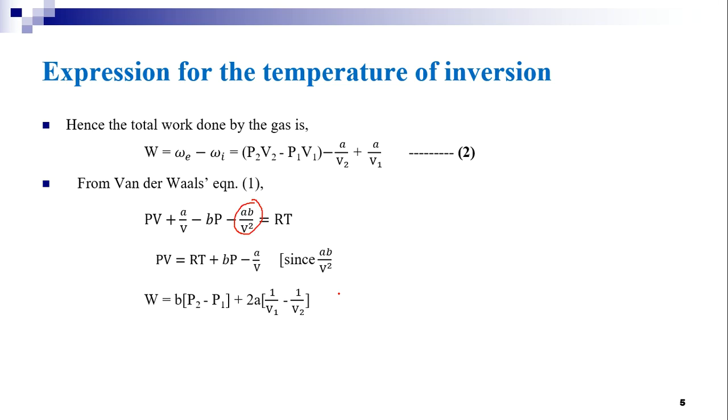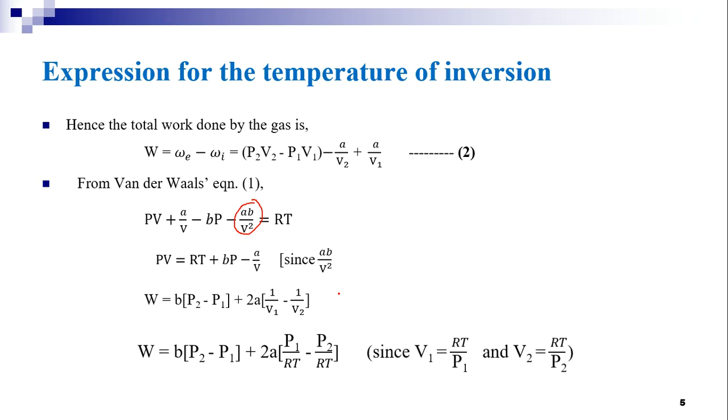From equation 2, the total work done W is equal to RT plus BP2 minus A by V2 minus RT plus BP1 minus A by V1 minus A by V2 plus A by V1, that is W is equal to B into (P2 minus P1) plus 2A into (1 by V1 minus 1 by V2).